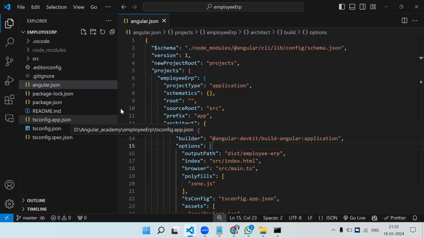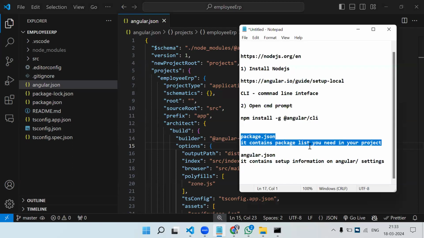Now, as I told you previously, Angular is a single page application. So now everyone knows what a single page application means. Only one HTML page will be there, and inside that HTML page, my whole application will render. That is the simple funda when we talk about a single page application. Only a single physical HTML page will be there. Inside that single physical HTML page, one div will be there.